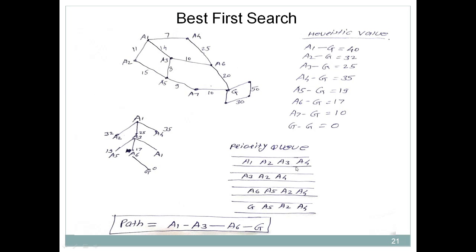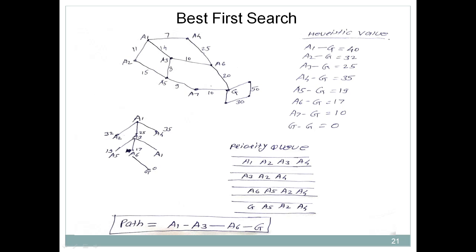Here you can have two queues: one is the open queue and the second is the closed queue. The open queue consists of all the elements which need to be explored, and after exploring, a node is added to the closed queue. Closed is a list where we add those nodes which have already been expanded. So first we consider A1, then A3, then A2, and then A4.